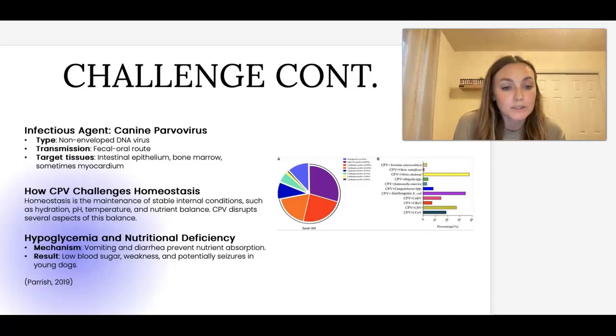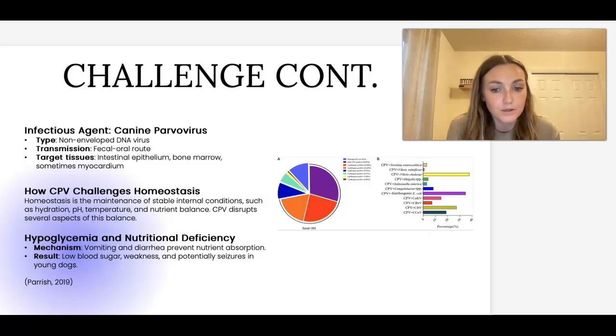It is primarily transmitted through the fecal-oral route, meaning dogs become infected by ingesting virus particles shed in the feces of infected animals. Once inside the body, the virus targets rapidly dividing cells, especially those in the intestinal epithelium and bone marrow, and this leads to severe gastrointestinal and immune system damage. In some cases, particularly in very young puppies, the virus can also affect, like we talked about, the myocardium or the heart muscle, potentially causing life-threatening complications.